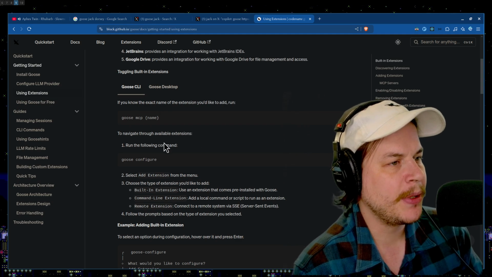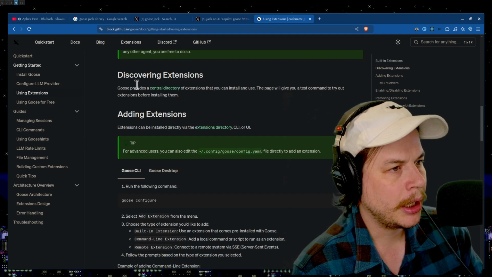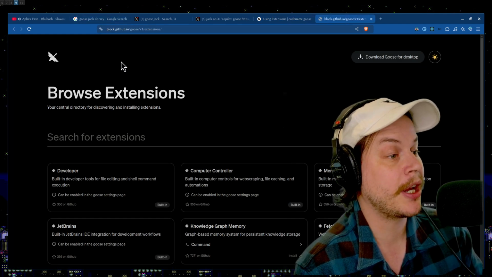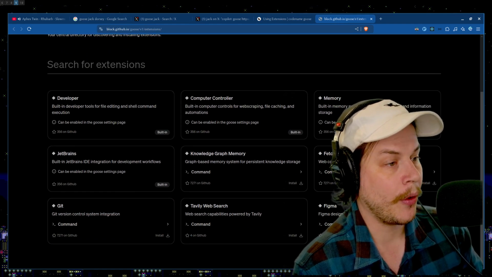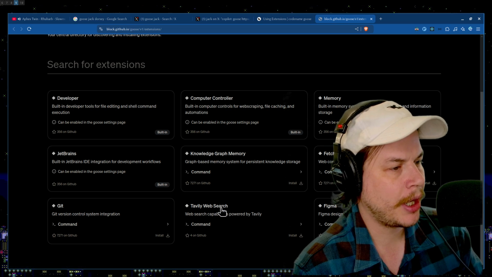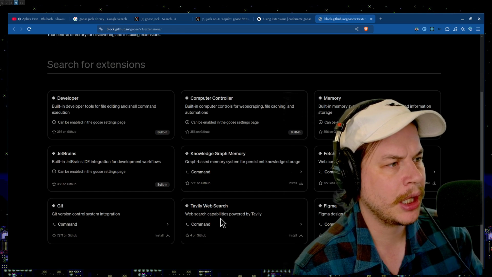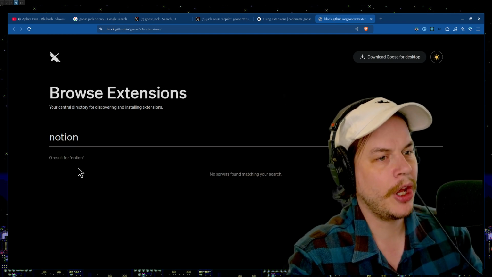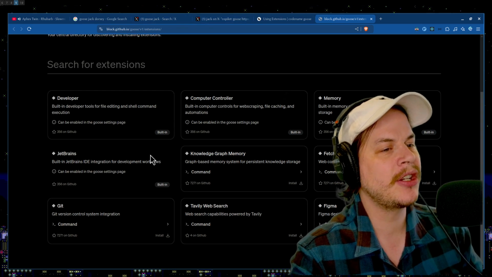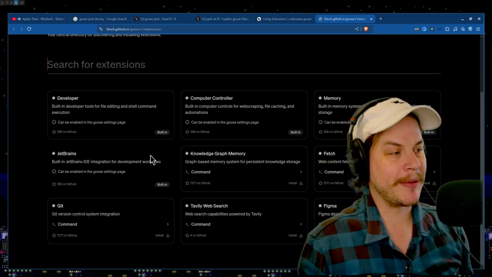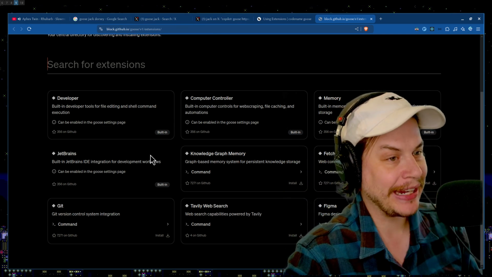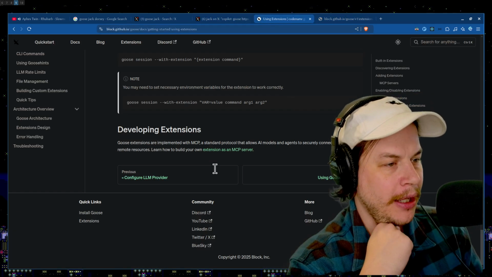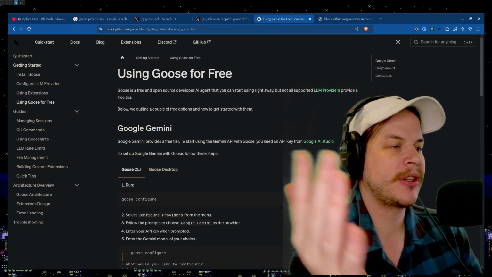You can use it with MCP servers. Excellent. Cool. Discovering extensions. There's a central directory. Okay, nice. Look, we're on block.github. So, okay, there's a Figma, there's a Git, there's a knowledge graph, there's a Tavily web search, and is that it? That's it? Here, Notion. No, there's only 9. Great. Browse the extensions. Don't give me a page and a search to browse something if you can fit all the options on one page, okay? There's 9. Okay. Cool. Great. Lovely. So there's no extensions yet. Can we build extensions? I don't know.